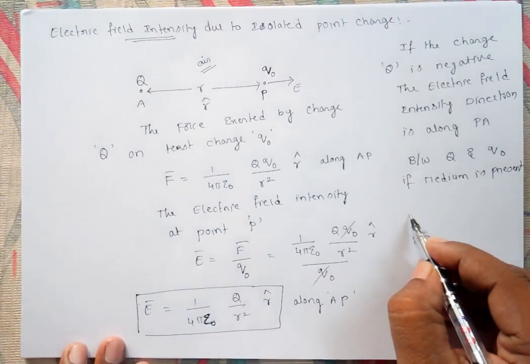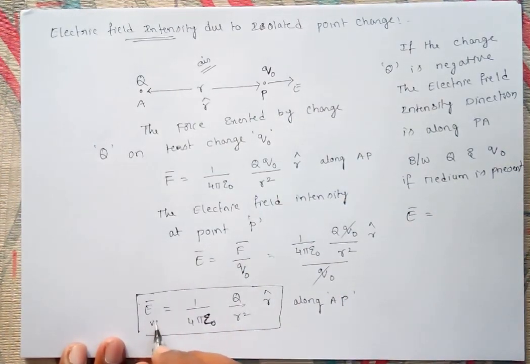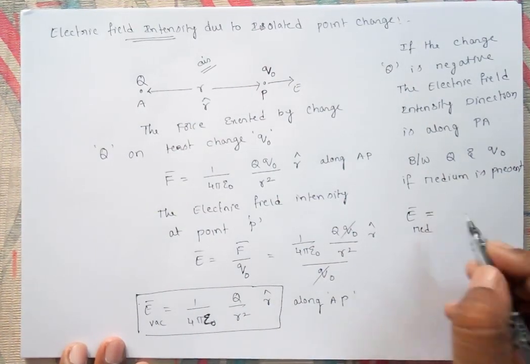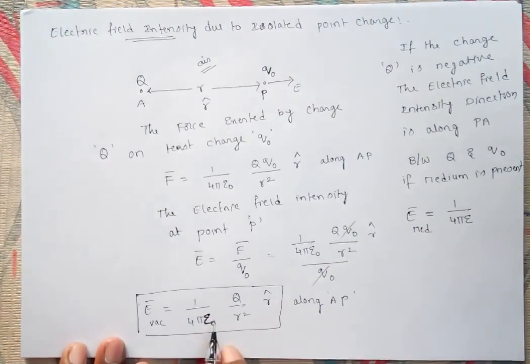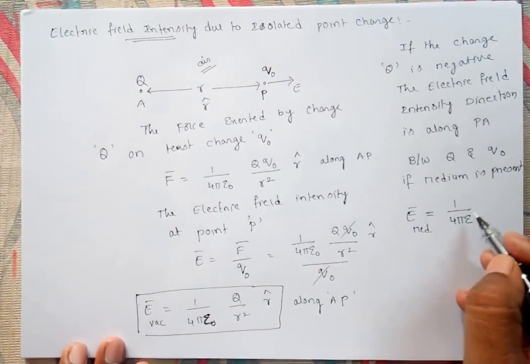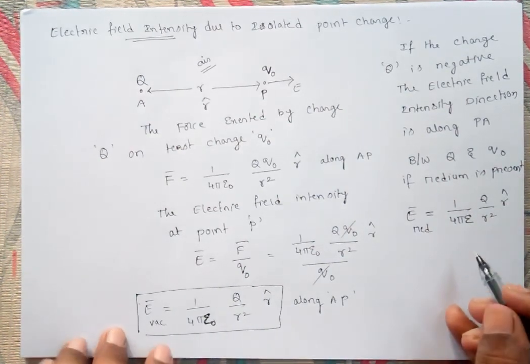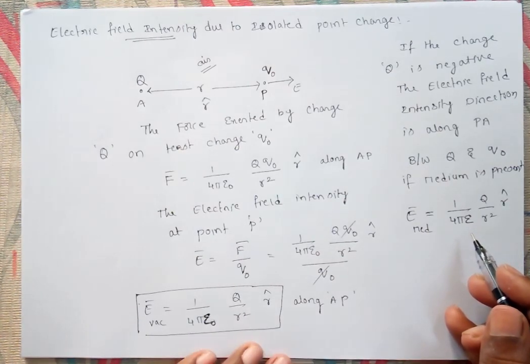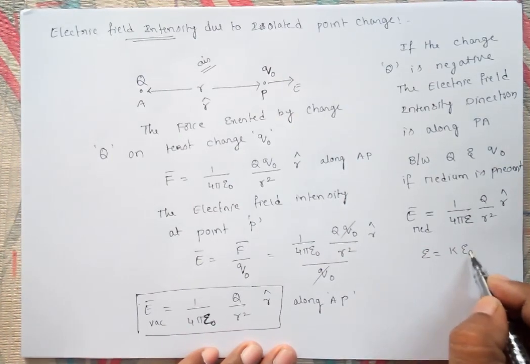The expression we can write as E bar is equal to, in vacuum, 1 upon 4 pi epsilon naught, and in medium, 1 upon 4 pi epsilon into q by r square into r cap. And epsilon we can write as epsilon naught into dielectric constant, epsilon is equal to k epsilon naught.